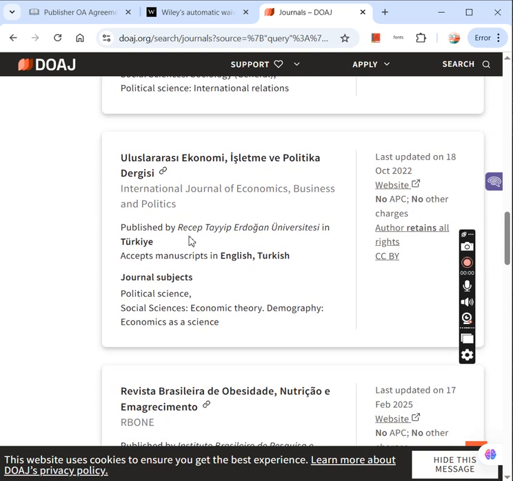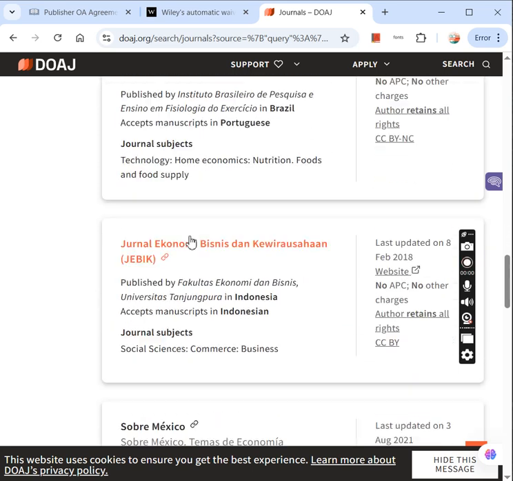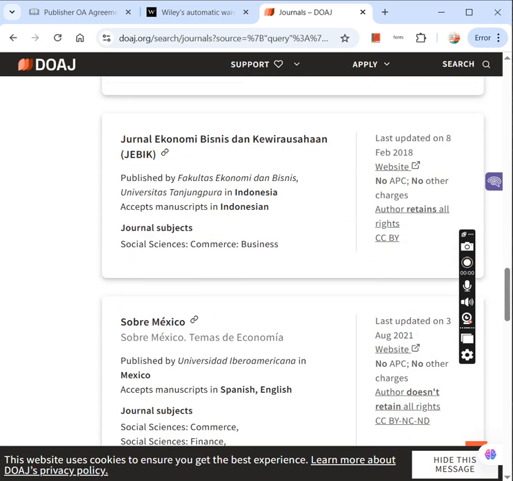So this is one way to look into those journals which can allow you to publish free of APC. To check the credibility of a journal, we are going to have another video, or maybe we can discuss that within one of our workshops, how to check that a journal follows a particular ranking or a particular status. For that, we can have another session. For now, we are just trying to cater to how we can publish without paying an APC. The first method is that you can use this directory and look for the journals that charge no APC.